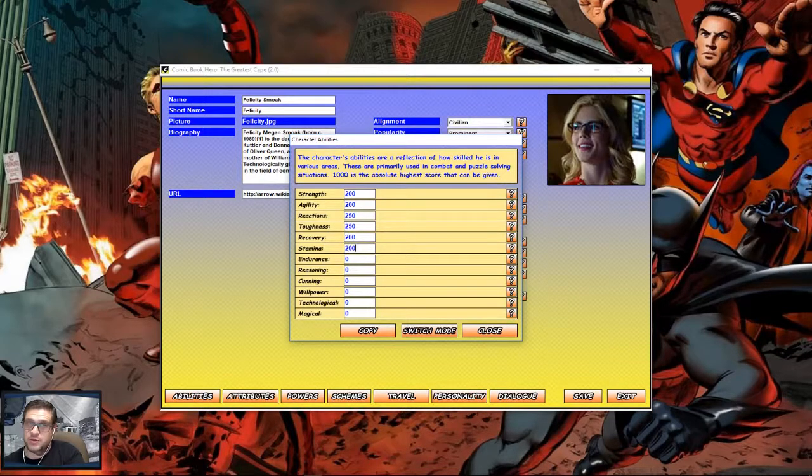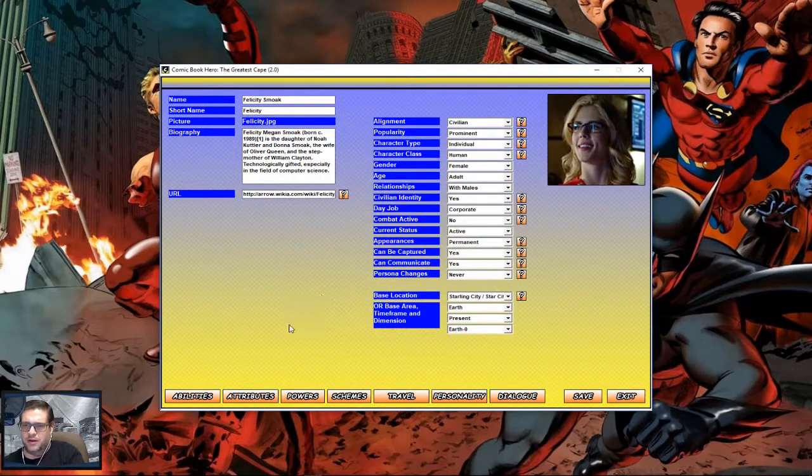She's pretty much going to be a normal human person. But with reasoning, she's going to be really up there because she's the brains and operations behind it. She's pretty clever as well. Willpower is going to be up there. Technological, we're going to go with like 800 because she's massively amazing with that stuff. So, okay, we got that.